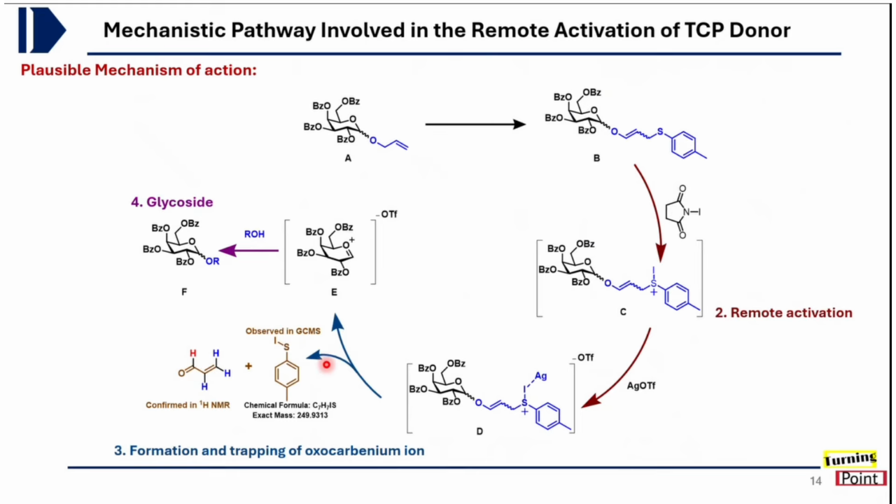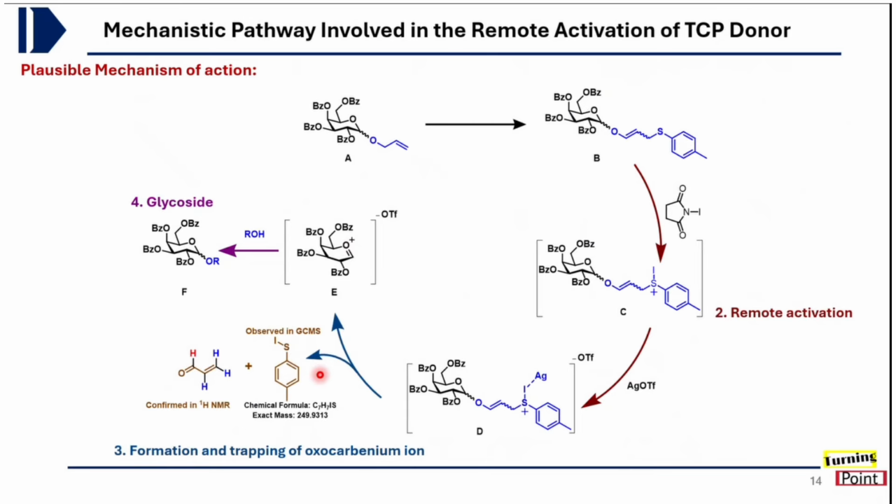Because of this side product, it leads to the formation of the desired oxocarbenium ion intermediate, which can be further coupled with various glycosyl and aglycosyl acceptors, leading to the formation of a new glycosidic bond. And these side products have been characterized using 1H NMR, and this intermediate was observed in GCMS.